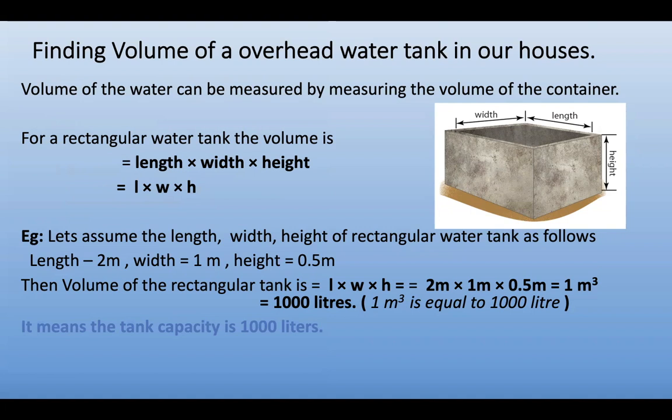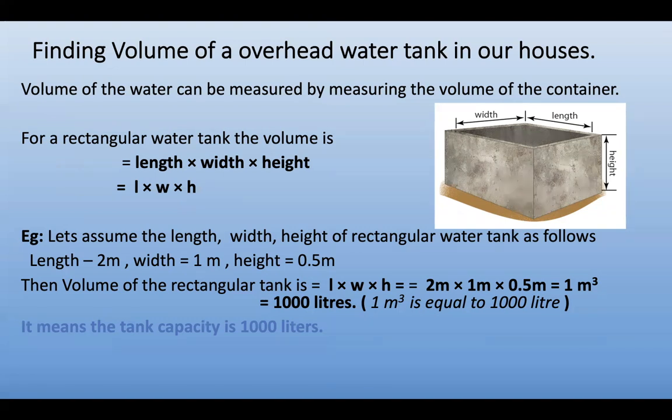For a rectangular water tank, the volume formula is length L into width W into height H. Example, let us take the measurements of the tank. Let's assume the length, width, height of a rectangular water tank as follows: length is 2 meters, width is 1 meter, height is 0.5 meters.